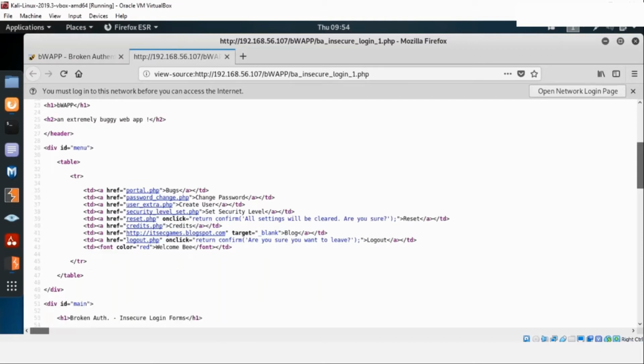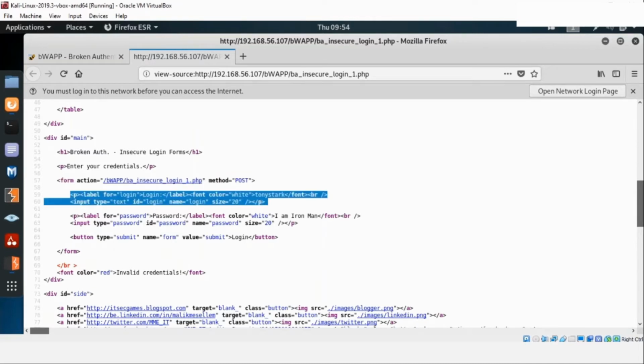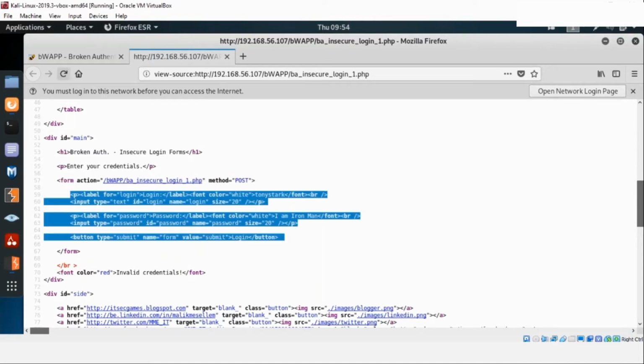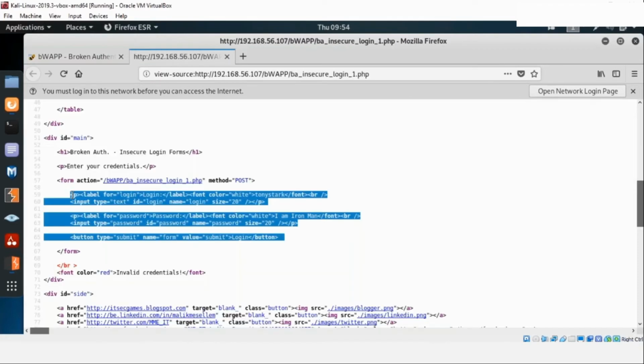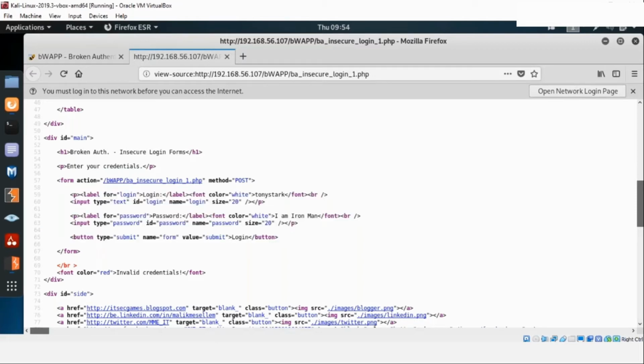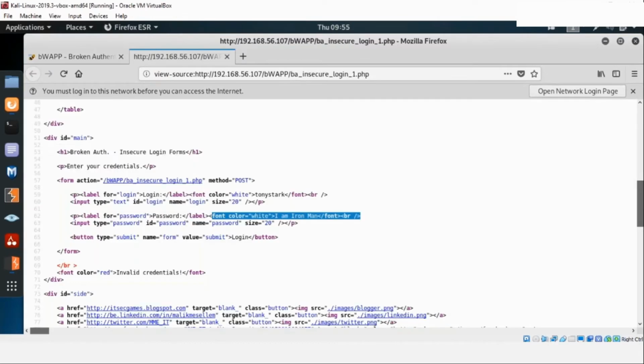Then I see the input tags. So this is the form which is available, and under this I have these input tags. So if you see, this is the main thing which is running here, the login and the password. So I have a label with login, I have a label for password, but wait, I am able to see something different here. There is something present which is font color white with Tony Stark and font color white with I am Iron Man, but this is not visible here. So this is something which is present here.